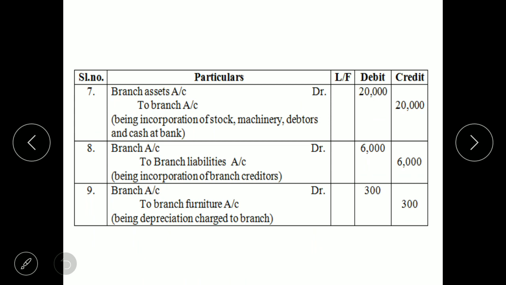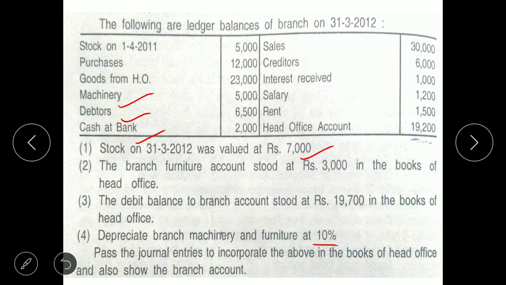So the journal entry is branch assets account debit to branch account, being incorporation of stock, machinery, debtors and cash at bank, 20,000, 20,000. We were also given furniture, but we have not considered furniture because furniture account is maintained by the head office. So furniture will not be taken into the assets of branches.